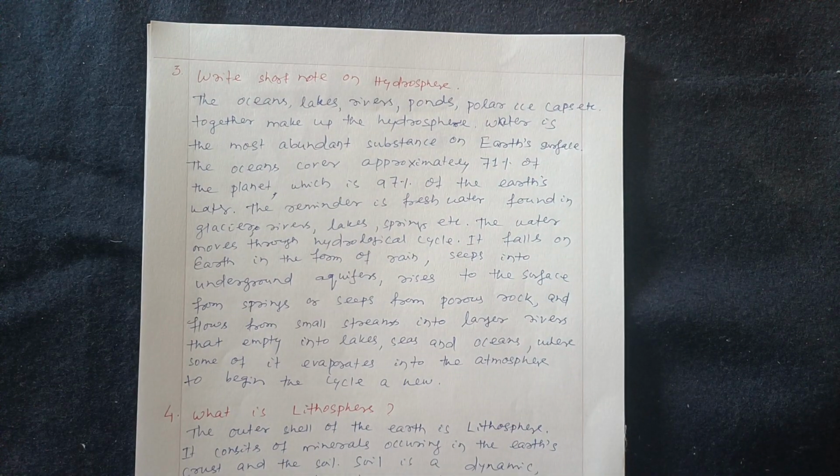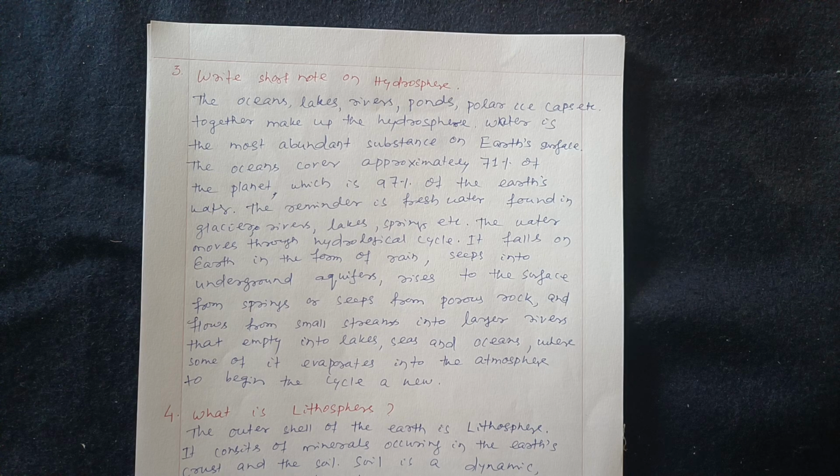Next, a short note on hydrosphere. The oceans, lakes, rivers, ponds, polar ice caps, etc. together make up the hydrosphere. Water is the most abundant substance on Earth's surface. The oceans cover approximately 71% of the planet, which is 97% of the Earth's water. The remainder is fresh water found in glaciers, rivers, lakes, springs, etc.